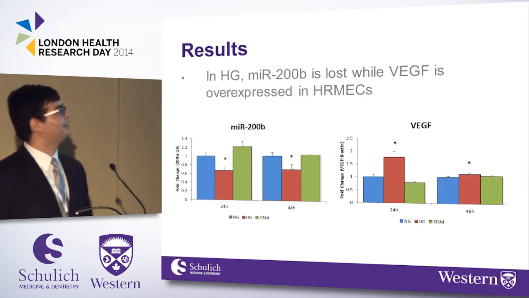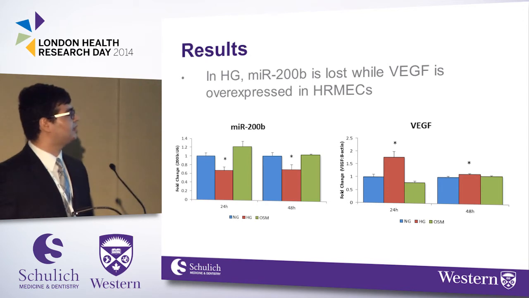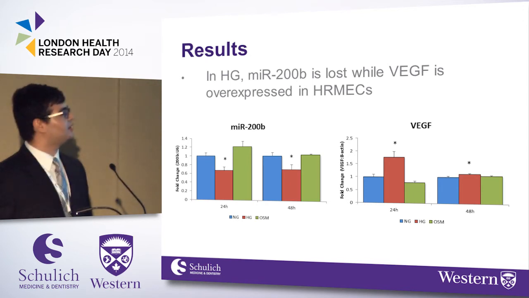So let's get right into it. What we see here, the blue is normal glucose, red is high glucose, and green is the osmolar control. And what we see is that in high glucose, microRNA miR200B becomes downregulated.